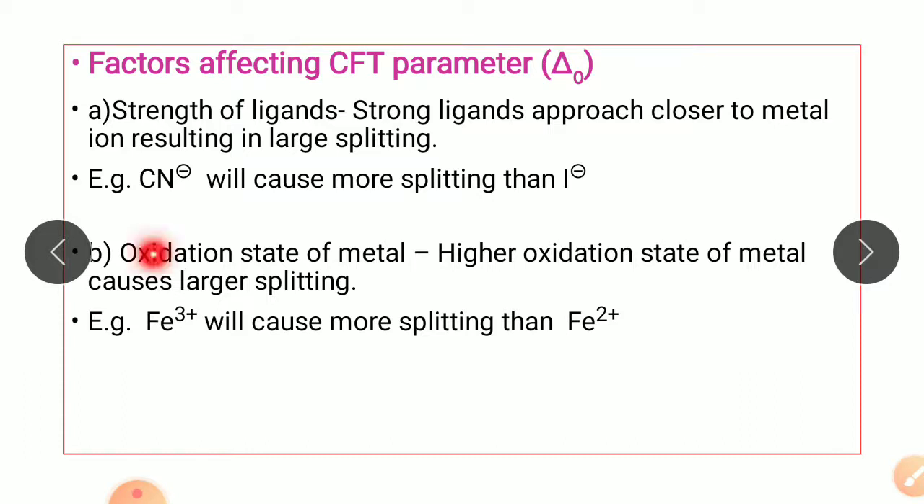Now the next factor is the oxidation state of the metal. Higher the oxidation state of the metal, more is the splitting. So Fe3+ will cause more splitting than Fe2+. So with this we come to the end of this lecture.